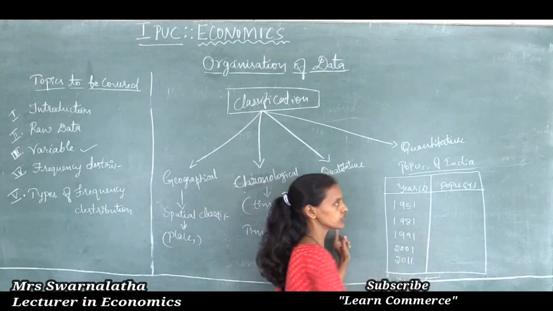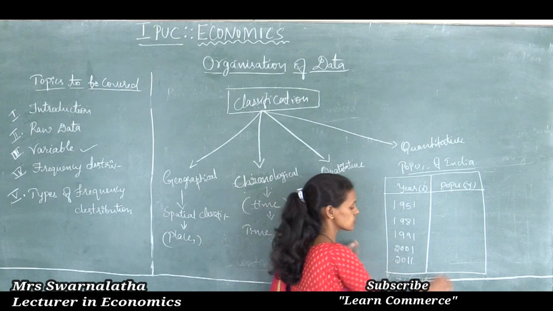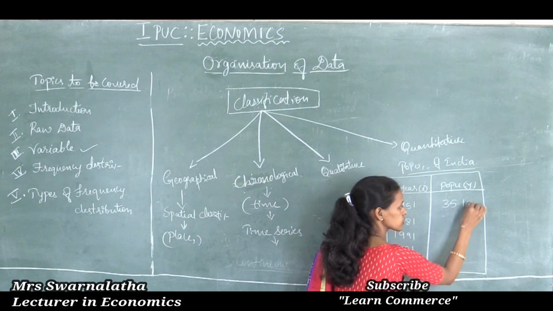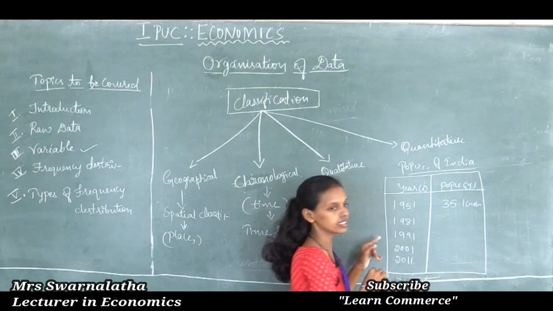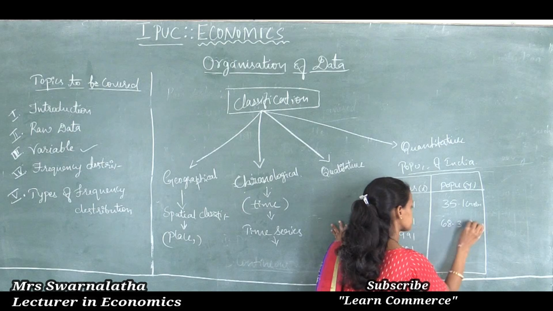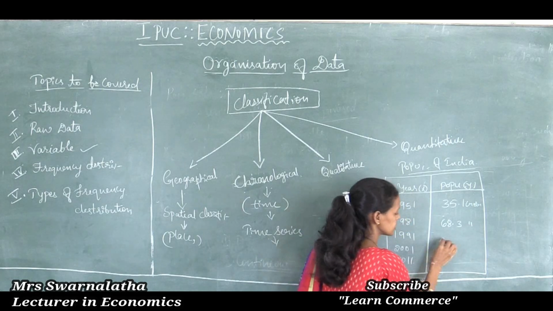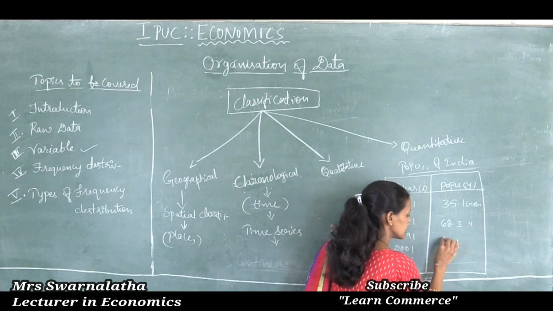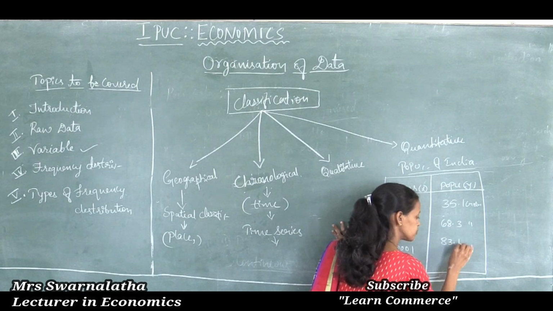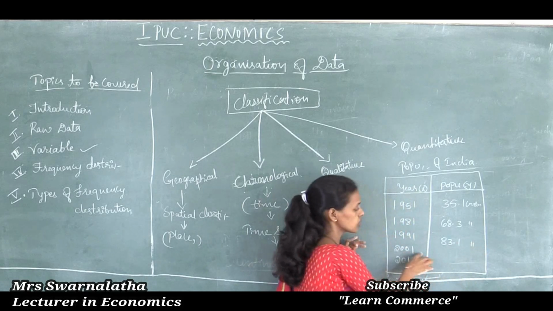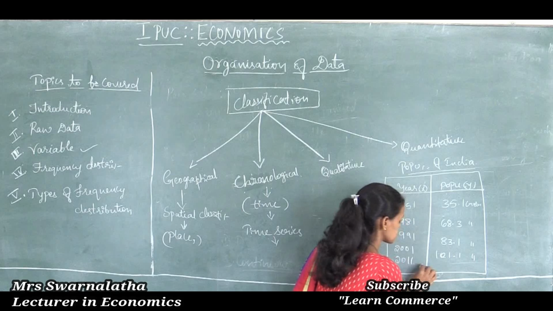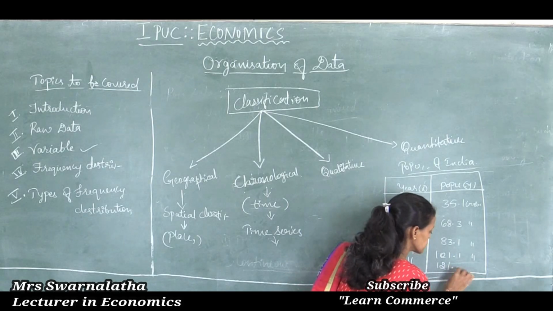On the basis of this, what are the data according to the census of India? 1951, 35.1 crores. 1981, 68.3 crores. 1991, 83.1 crores. 2001, 101.1 crores. 2011, 121 crores above.